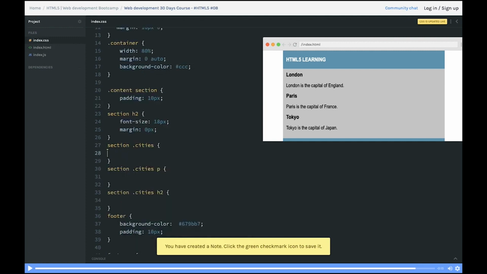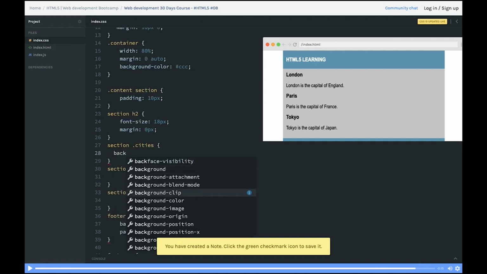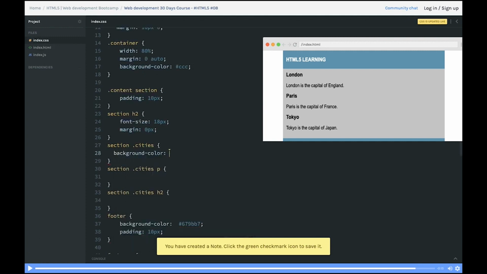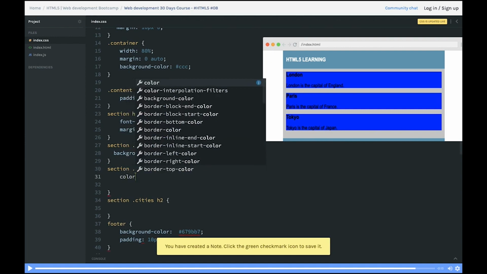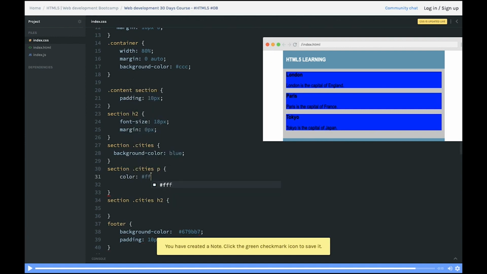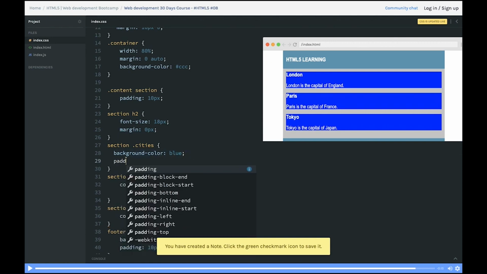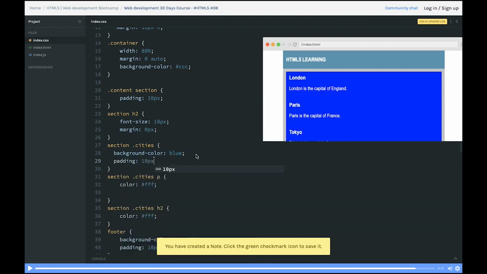Okay, so we can set the background color, blue, and for paragraph the color should be white. Right, background color. And you can also put a padding for every section. Okay, I have a padding of 10 pixels, then they will get merged.